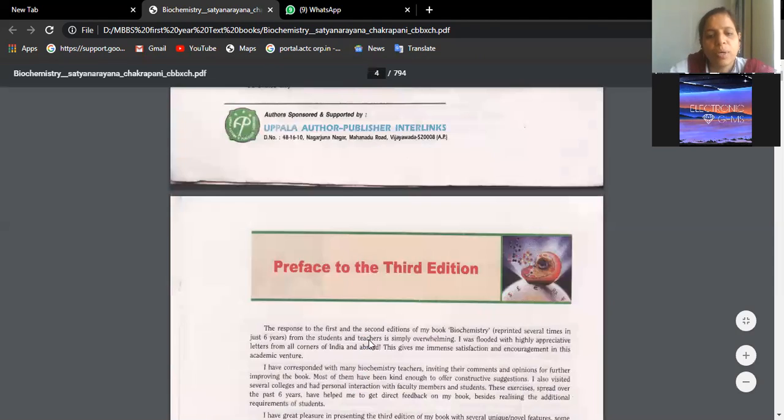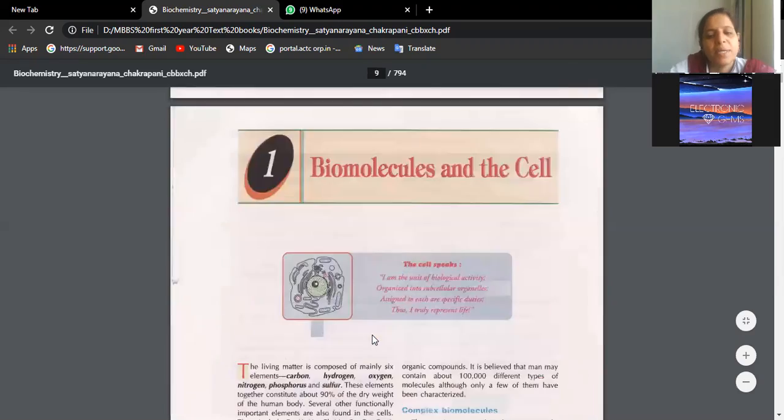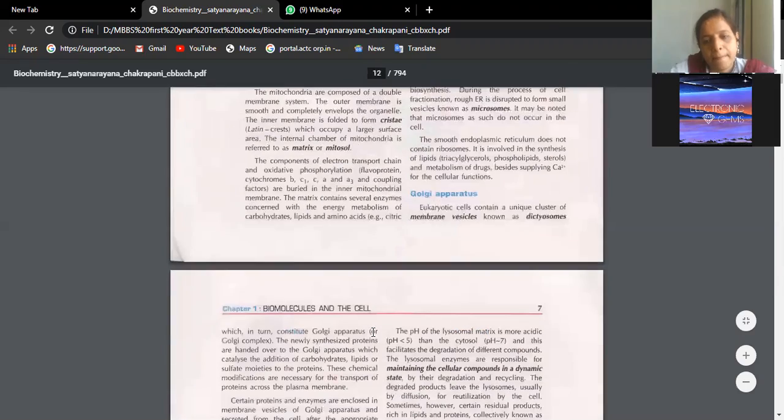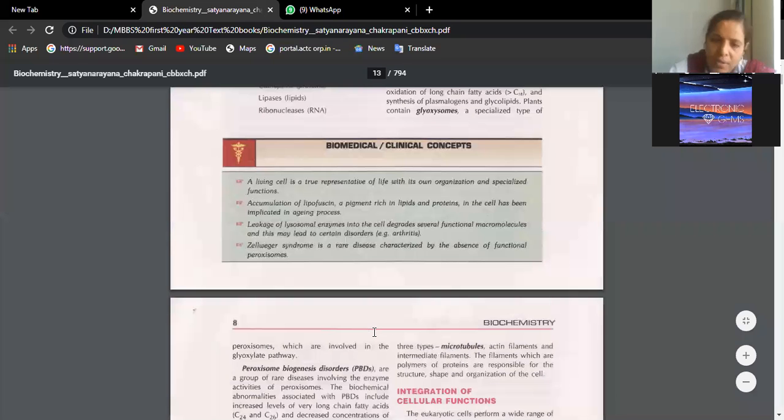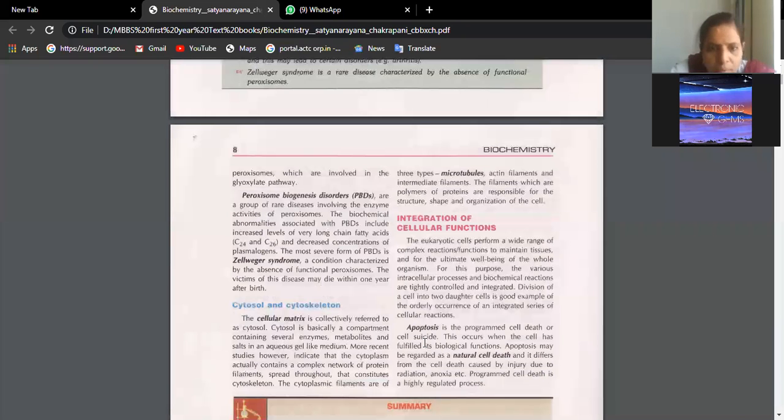Zellweger syndrome, 2 marker. Page 8. Ma'am, it is related to peroxisomes. Yes, beta. Peroxisome biogenesis disorder. Very good. It's a rare disease involving enzyme activities of peroxisomes.